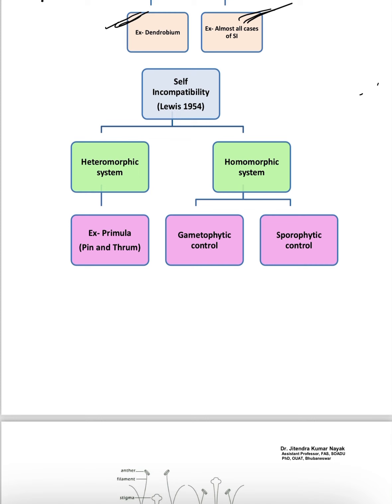Then in 1954, Lewis also classified self-incompatibility into two groups: one is heteromorphic, another is homomorphic.